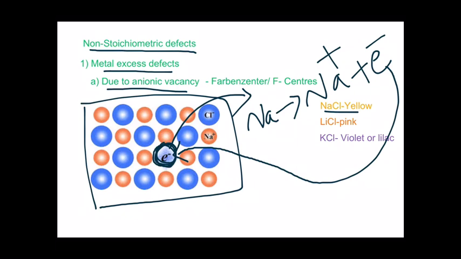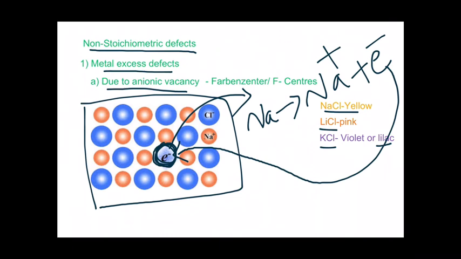This electron gets excited, it produces color, and if it is sodium chloride, it gives yellow color. If it is lithium chloride, it gives pink color, and if it is potassium chloride, it gives violet or lilac color. So this defect is also known as Farben center defect or F center defect.